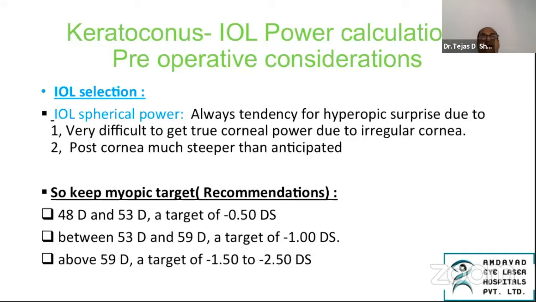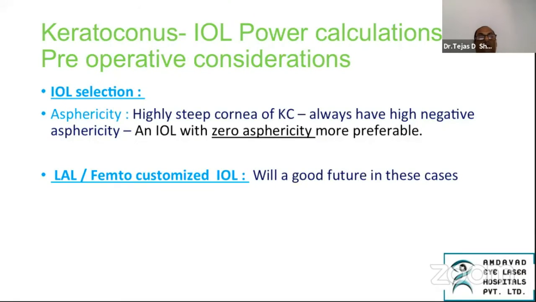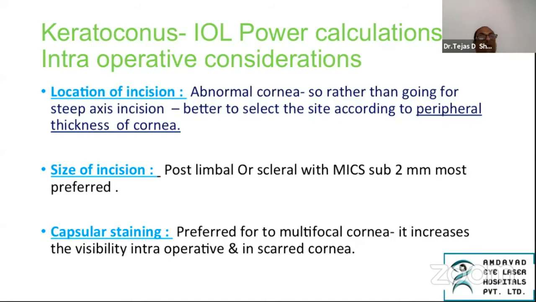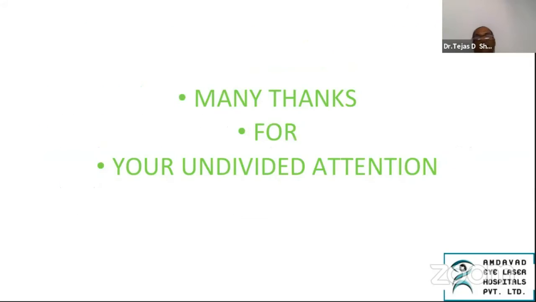Keep a myopic target. The recommended target for 48 to 53 diopters is at least half a diopter, and for above 59, a target of at least 2 to 2.5 diopters. Well, these are the extreme cases. IOL selection, I will not go into those details. The location of incision, the size of incision, and the capsular staining are also important. So this is for post-keratoplasty. Thank you very much. I had to speed up.